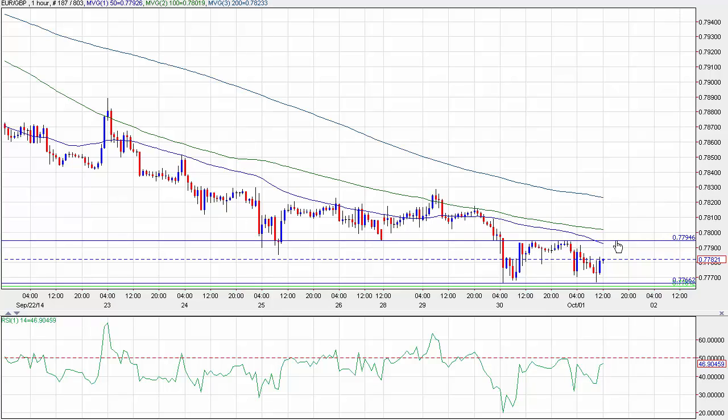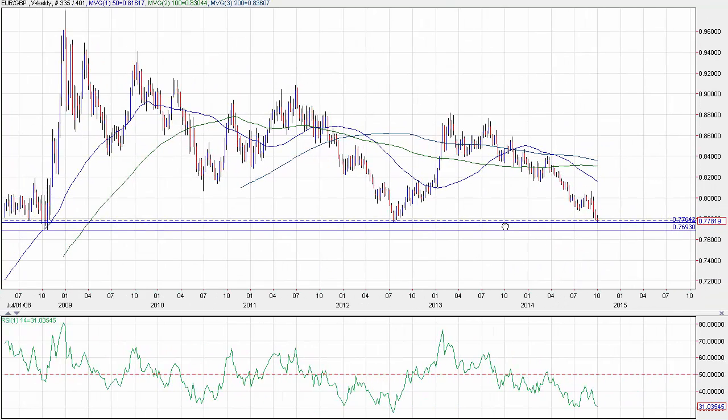It should be noted that the 0.7764 level right below this week's low is, when you look at the weekly chart, the 2012 low. So if price breaks below this support after the ECB, euro pound would be continuing a downtrend with risk at least towards the 0.7693 to 0.77 lows from October 28.